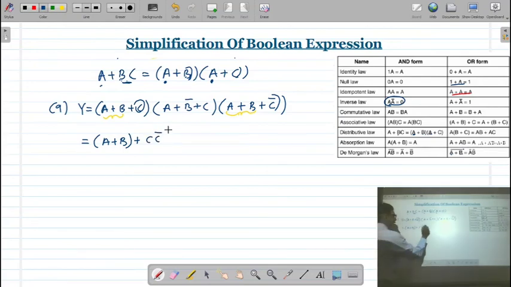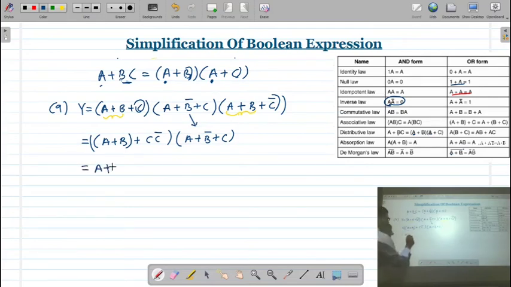Correct? And then we have a plus b bar plus c. This term we write as it is. Now, what is this? It is a plus b, c into c bar is going to be 0, and here we have a plus b bar plus c. Correct?